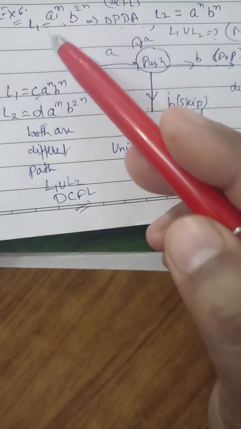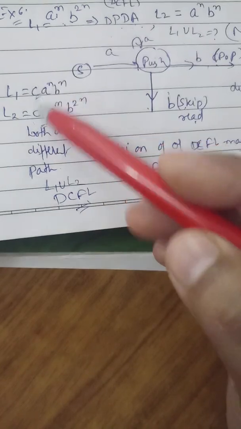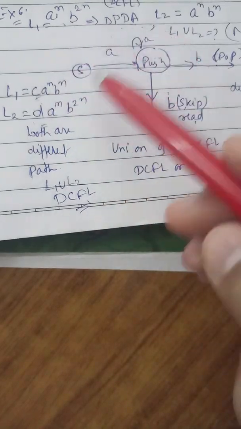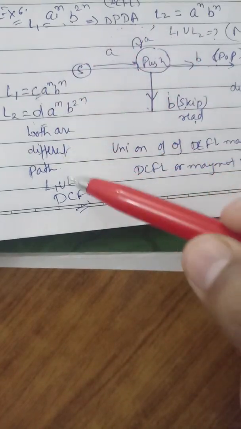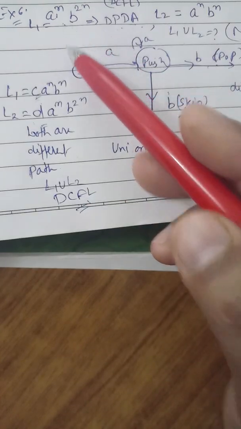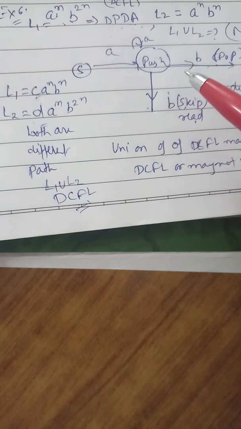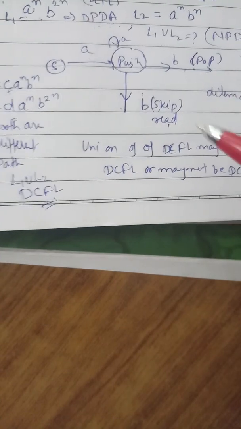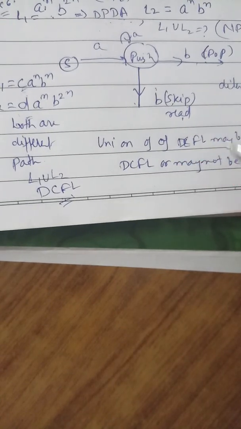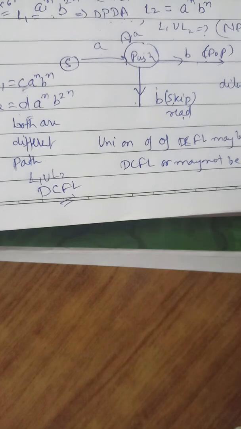With the same example, if we take one variable at the start of L1 and L2, then the union will be DCFL. But if there is no such variable, then there is a dilemma where to move. That's why the union will not be DPDA, the union will be NPDA. So we can clearly see the union of DCFL may be DCFL or may not be DCFL.